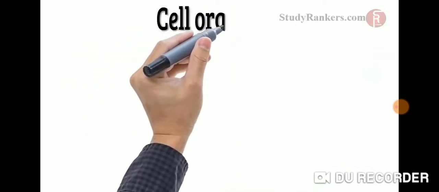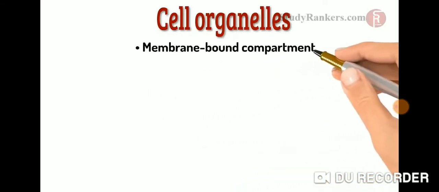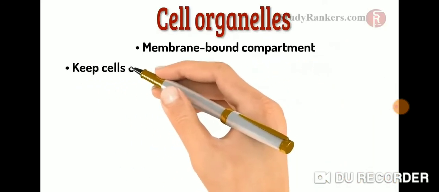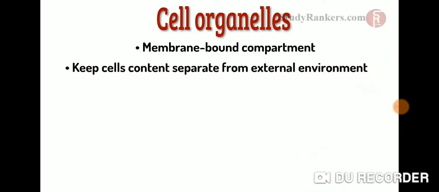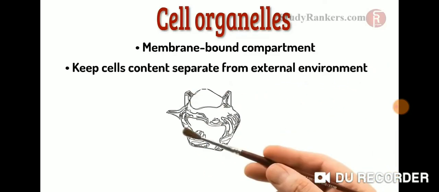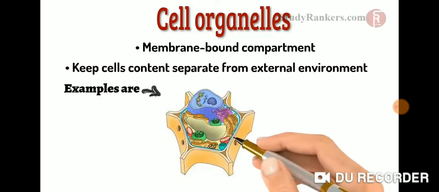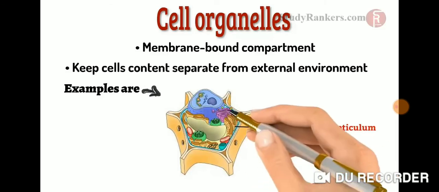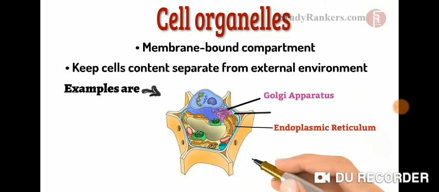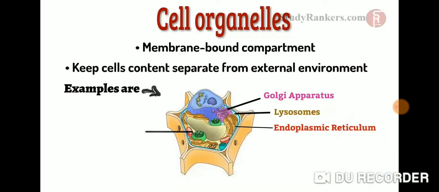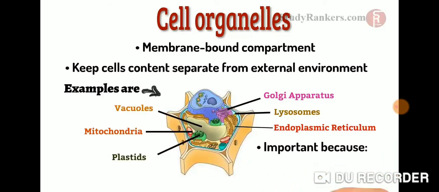Our next topic in the chapter is cell organelles. As we know, every cell has a membrane around it to keep its content separate from the external environment. Some important examples of cell organelles which we will discuss now are endoplasmic reticulum, Golgi apparatus, lysosomes, mitochondria, plastids, and vacuoles. They are important because they carry out some very crucial functions in cells.